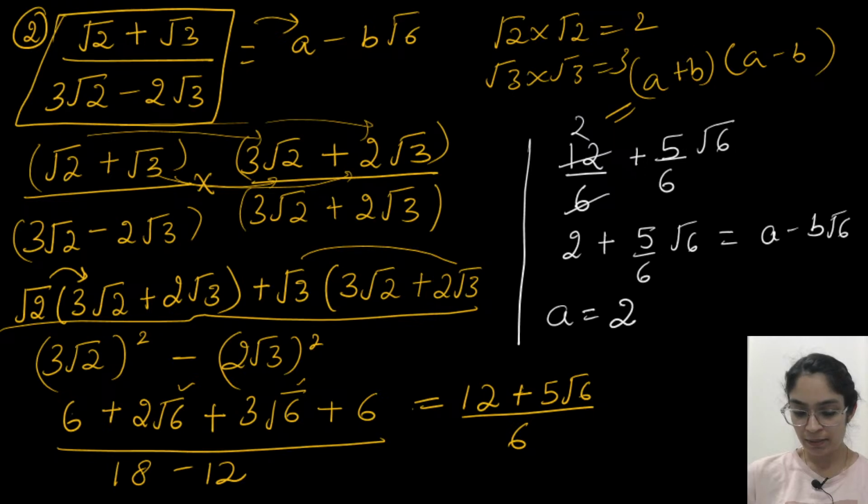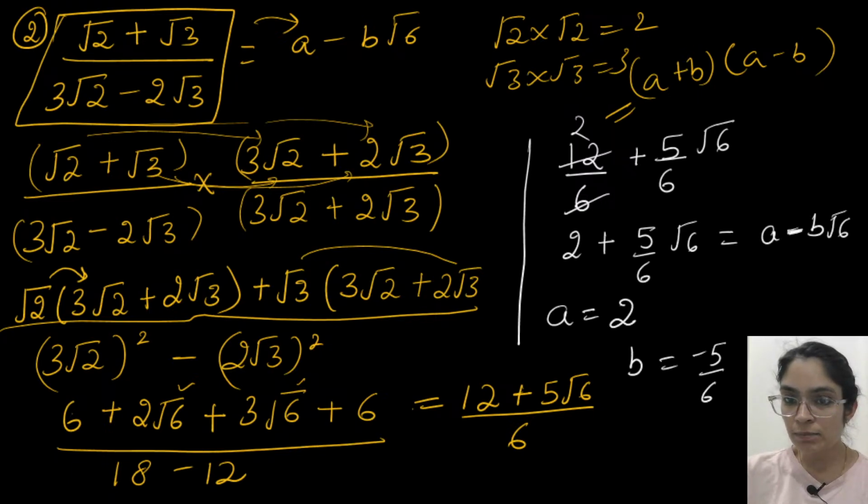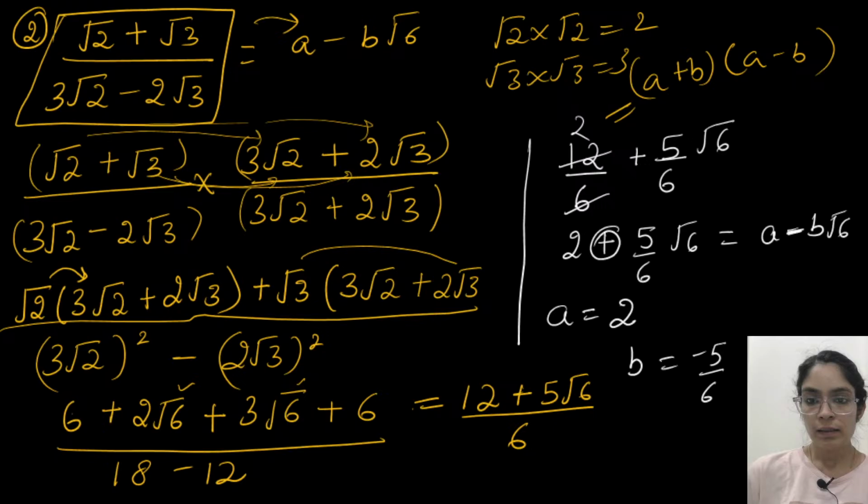So thank you Yashwardhan. Okay, so A is 2 and B is 5 by 6. Is B 5 by 6 or minus 5 by 6? Because here A minus B is there. Here I have plus sign. Everyone is telling B is minus 5 by 6.